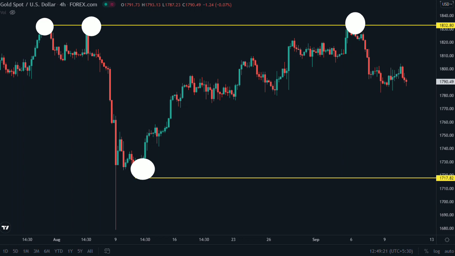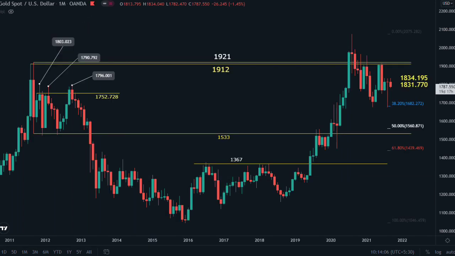To get all of these answers, and to see whatever mistakes you made, we will first go to the monthly time frame. On the monthly time frame, 1912 is your first key resistance and 1680 is your first key support. But between these two support and resistance levels, we have multiple resistances.